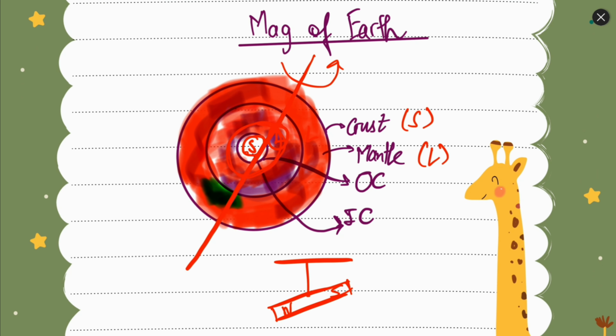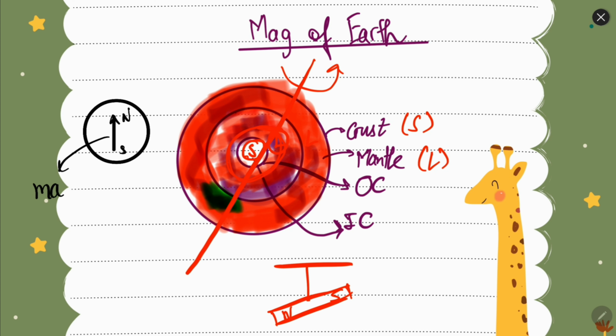Now it is important to understand that when we suspend a compass needle, the compass needle always tries to point towards the north direction. Why is it so? The compass needle is made up of a magnetic substance.